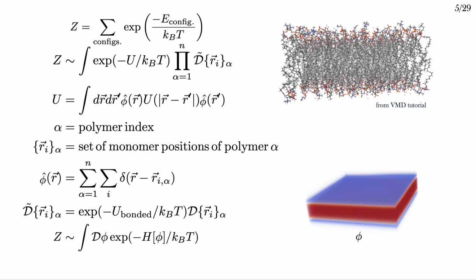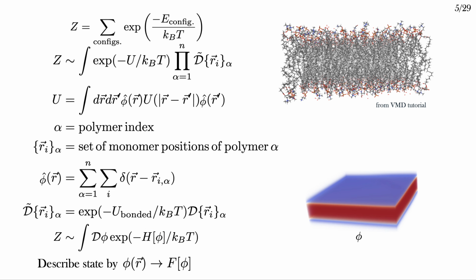Without getting into any of the mathematical details, and also glossing over some important parts, I can write the partition function as a sum over configurations of the system, where a configuration is defined as some function phi of r, which gives the concentration of lipids at every position in the system. All of the internal degrees of freedom and the multiplicity of states that can create the concentration profile comes in through this effective Hamiltonian.